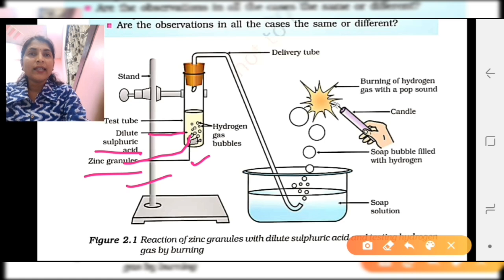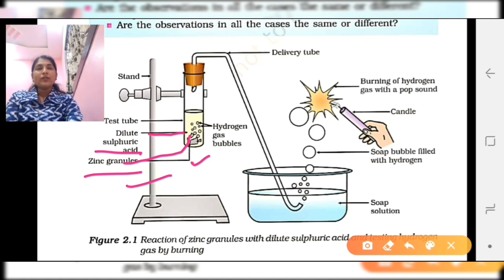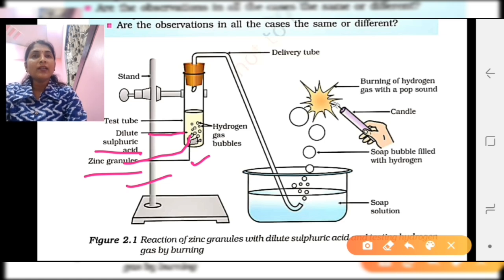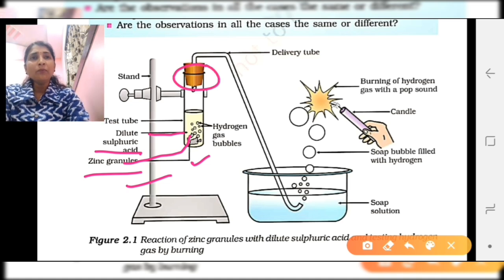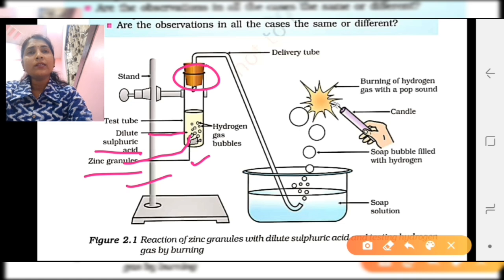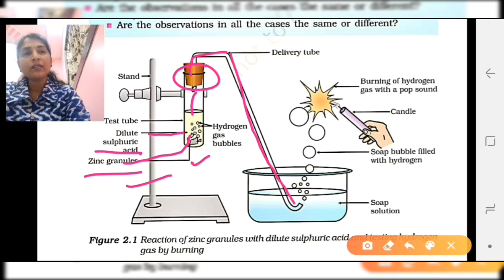Now when this acid and base react with each other, something gets formed or there is a change. It is a chemical reaction. So what type of change is there? You can see here the rubber cork which is tightly placed near the mouth of the test tube, so whatever gas is formed here in the test tube cannot leak out. Here is the delivery tube, and from this tube the gas can come into the soap solution.